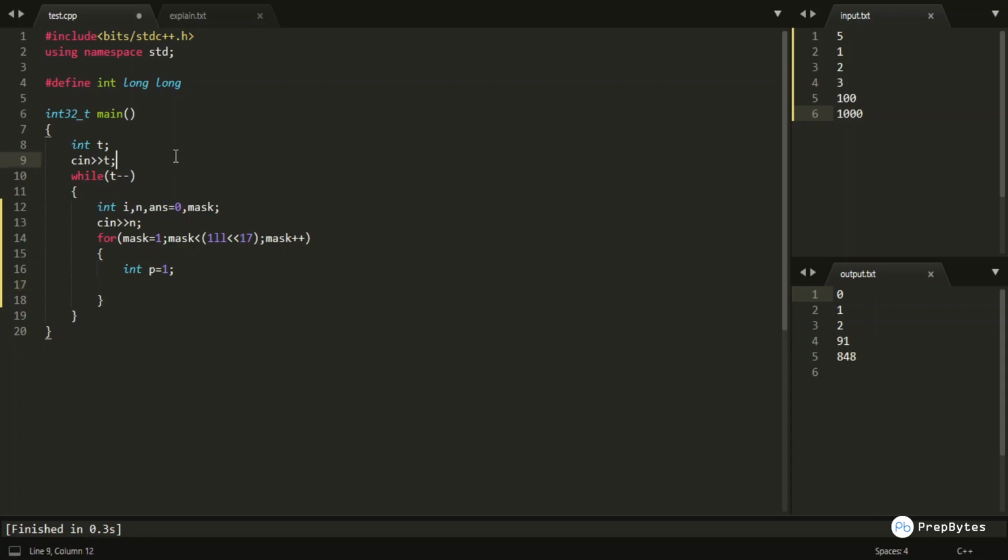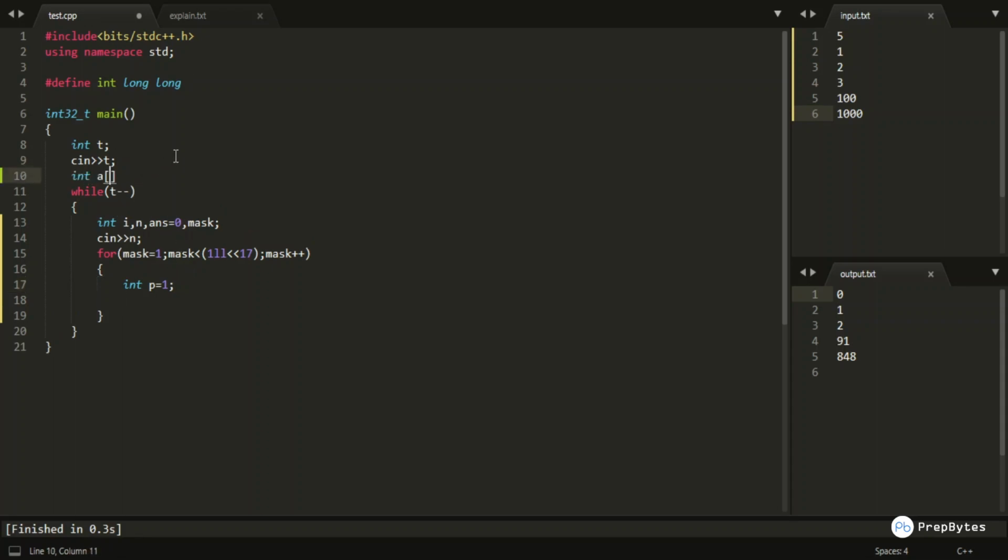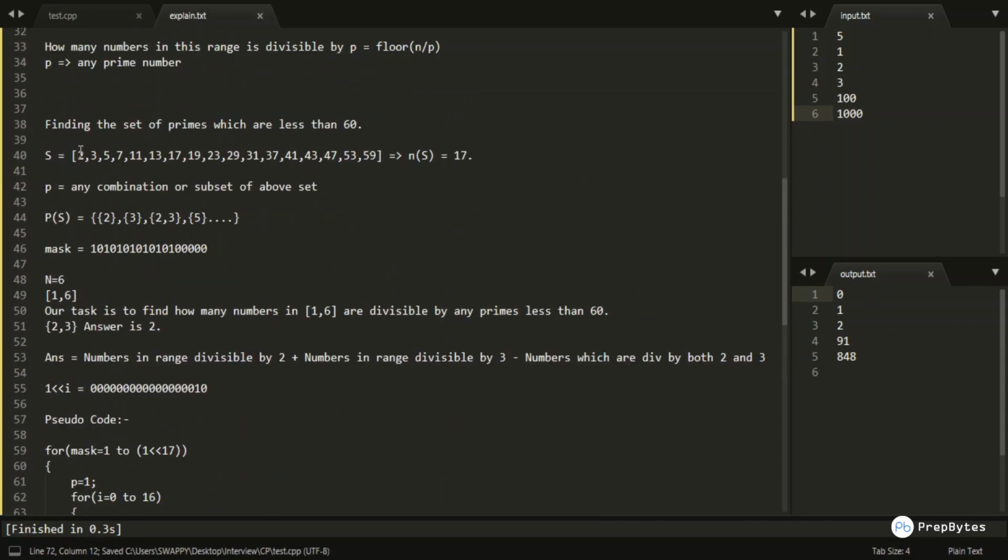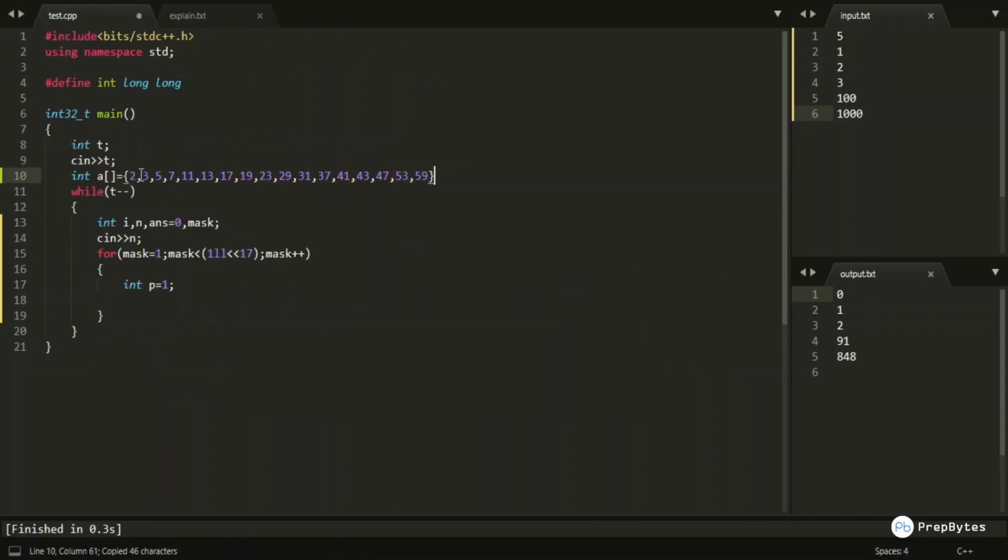And at first, let me also write down all the prime numbers, which is nothing but int a, and I am adding each and every one of these numbers in my set. Okay, so these are my prime numbers. Yeah, okay. And now I would be looping through all the 17 bits of this particular mask.